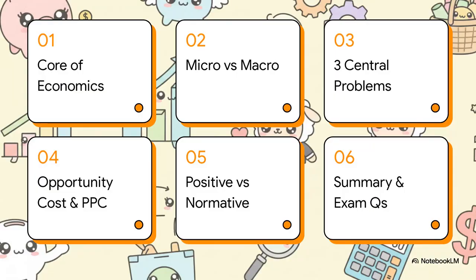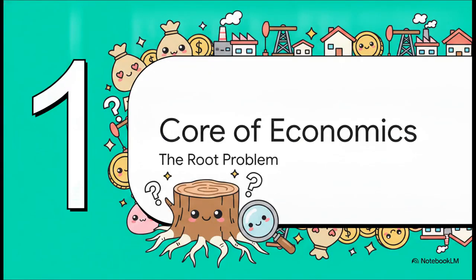Here's our quick roadmap for today. We'll look at the core of economics, micro versus macroeconomics, the three central economic problems, opportunity cost and the PPC, positive versus normative economics, and finally, a summary with some exam questions. Section 1. The core of economics.